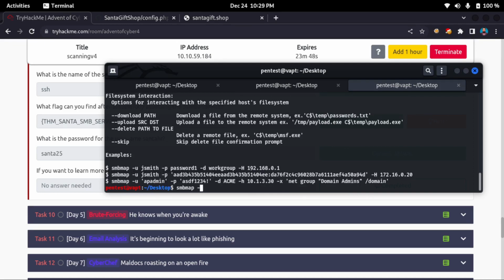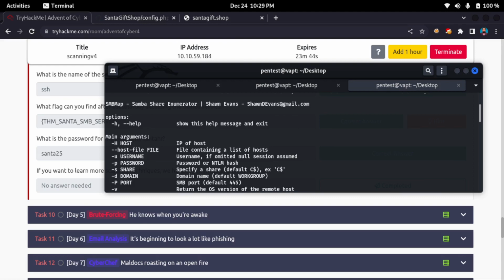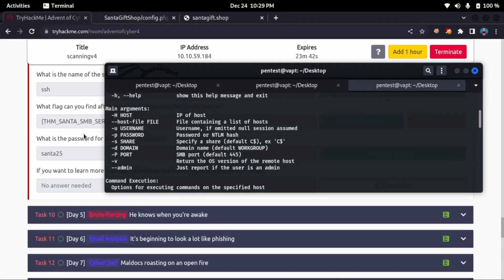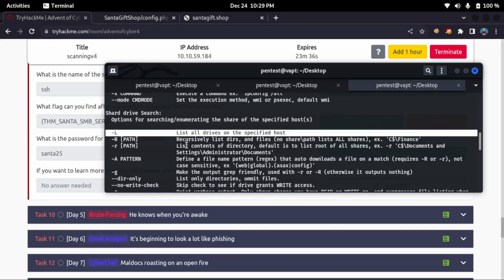I'll just do -L to list this one: list all drives on the specified host.